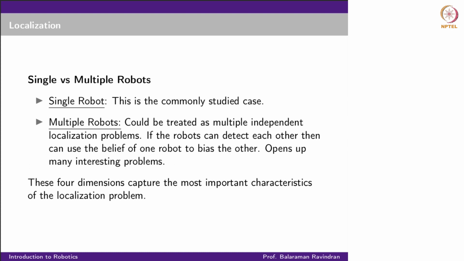So in some sense, these 4 dimensions we talked about capture the most important characteristics of the localization problem. There are other ways in which you can think of splitting the localization question, but these are the primary variations that we have to worry about. The other kinds of variations could depend on how noisy your sensors are. Are they noise free? How many sensors do you have? How reliable are the sensors? What's the knowledge that you have of the map? What sort of a map do you have? All of these could potentially give rise to other interesting questions.